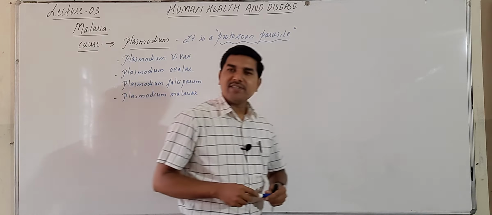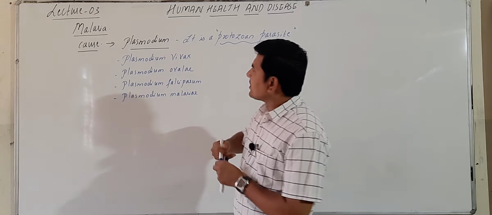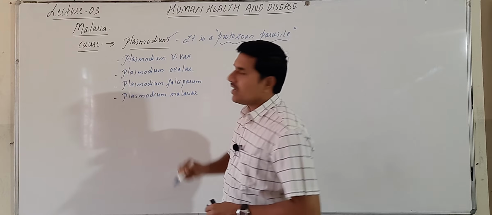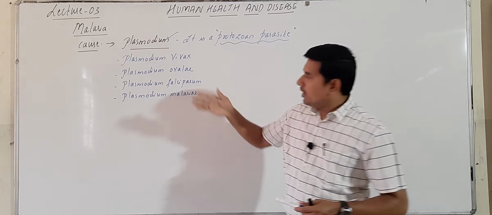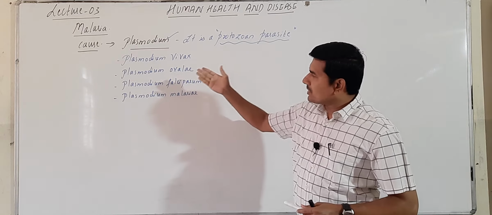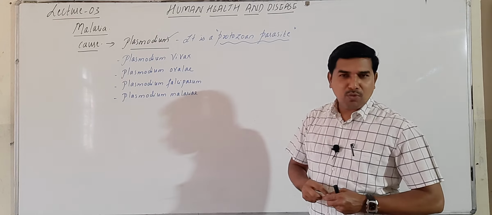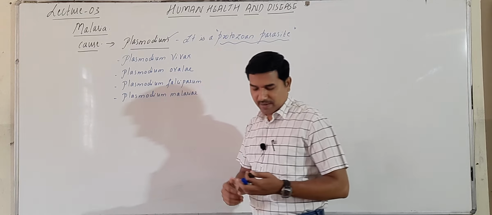These are various species that belong to a single genus, and that genus is Plasmodium. Plasmodium is the genus in which most of these species are found, including Plasmodium vivax, Plasmodium ovale, Plasmodium falciparum, and Plasmodium malariae.